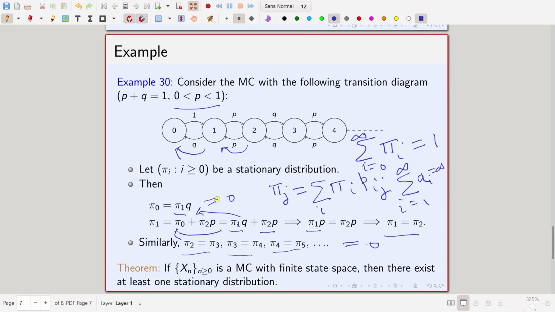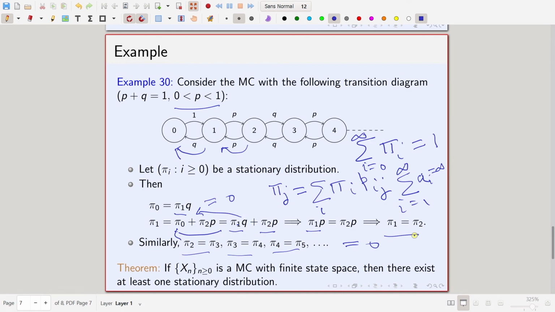So, if each pi i for i equal to 1, 2 and so on is positive, then the sum will be infinity, so each entry cannot be positive. Remember, it has to be non-negative. So, if it cannot be positive, it has to be 0. But if it is 0, then each entry will be equal to 0, and in that case again, the sum will be 0 and not 1.